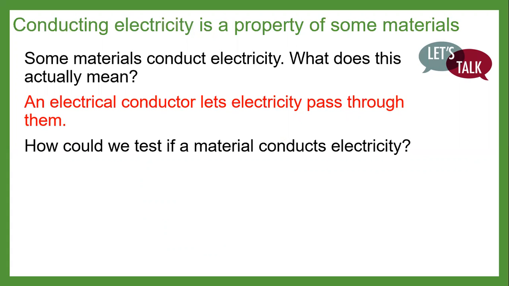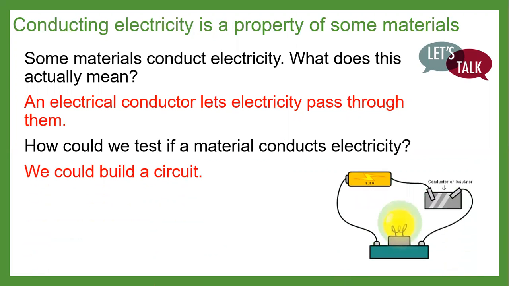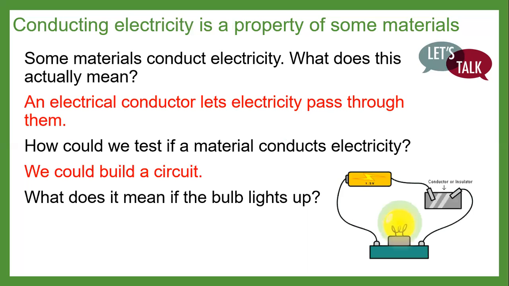How could we test if a material conducts electricity? Well, we could build a circuit and test it. In this circuit, if the bulb lights up, what does that mean? It means that the material that is part of the circuit conducts electricity. It allows electricity to flow through it.